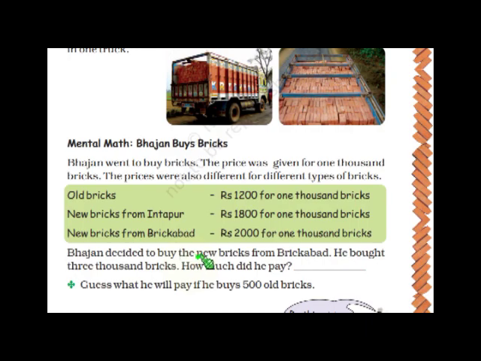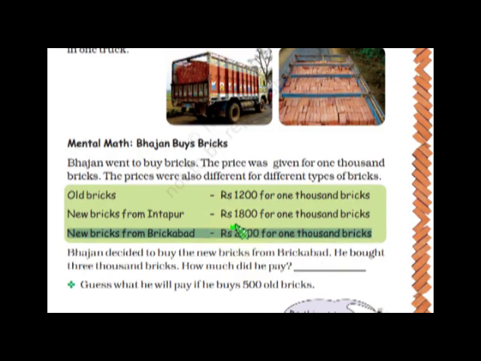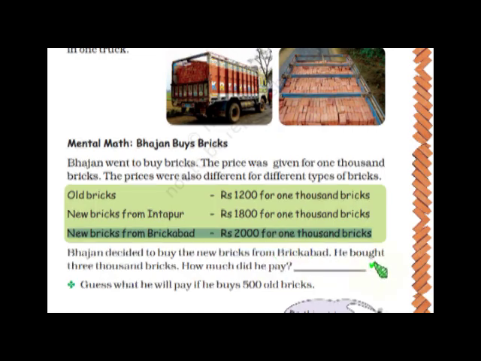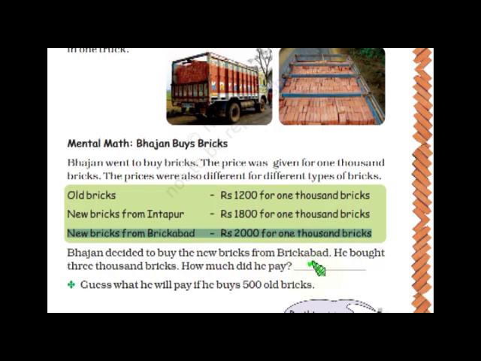Bhajan decided to buy new bricks from Brickabad. So what was the price of those bricks? 2000. He bought 3000 bricks. He bought 3000, meaning 3 times this number. 2000, 3 times. So what will it be? How much did he pay? Write the answer here. You have to tell the answer. Okay?